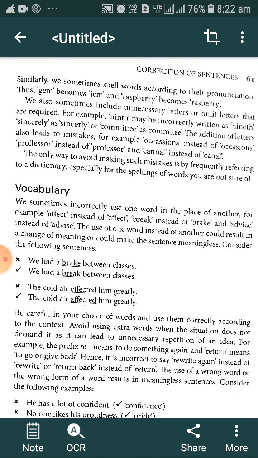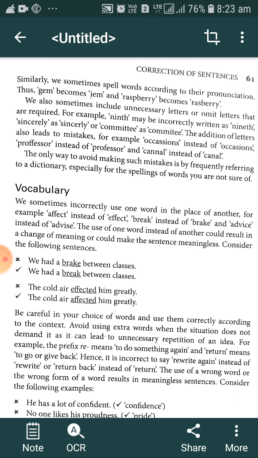For example, we had a break between classes. Here, brake means that we try to stop something, and break means the recess, or that we break a particular thing into pieces. What is the correct word here? BREAK. We had a break between classes. This is the recess. And brake is what we use in vehicles to stop that particular vehicle.